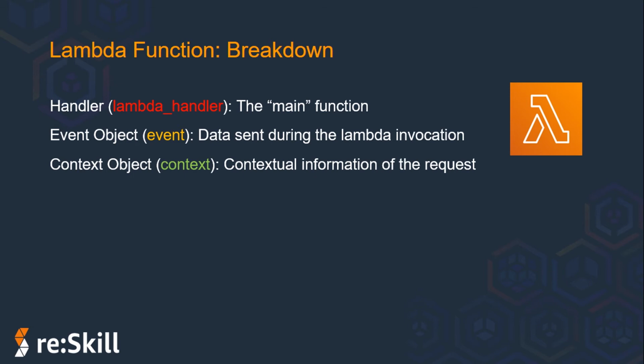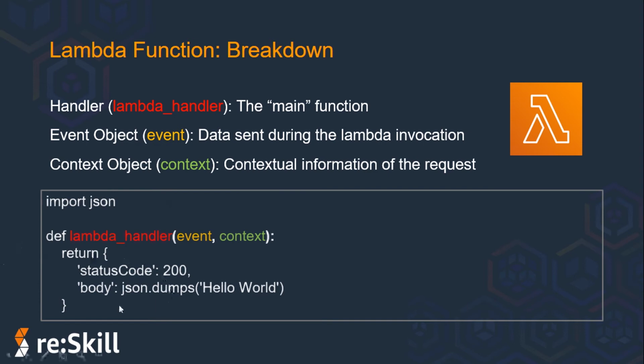However, at minimum, the context object will include a few things like the AWS request ID, which is used to track specific invocations of a Lambda function, the log stream name, which your log statements will be sent to in CloudWatch, and get remaining time in milliseconds. This method returns the number of milliseconds that remain before your function times out. So these will always be there, and apart from them multiple others will also be there.